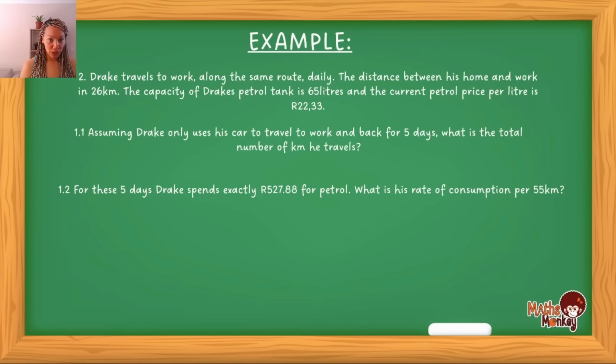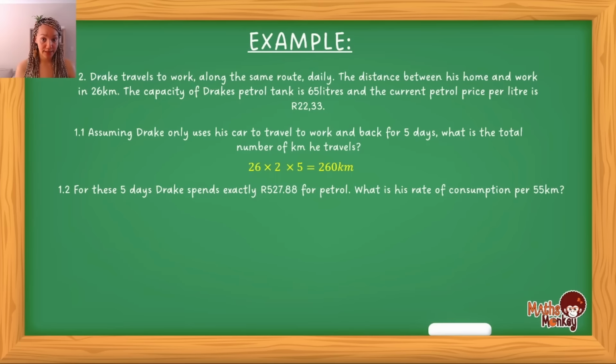And this question wants to know for 5 days, so you're going to take that answer and multiply it by 5. So this is what the calculation would look like. It would be 26 multiplied by 2 multiplied by 5, and that will give you 260 kilometers. Fine, that's simple. So for 5 days, he just traveled to work and he traveled 260 kilometers. Now let's read the next question.